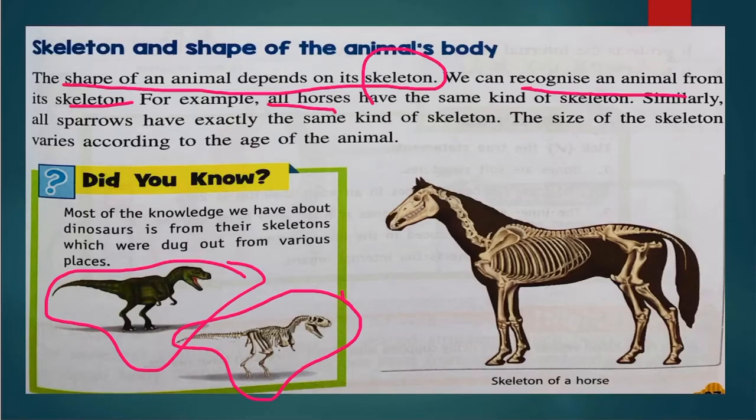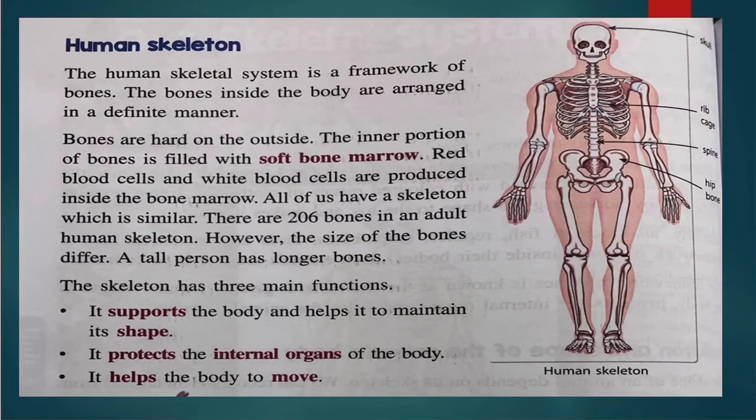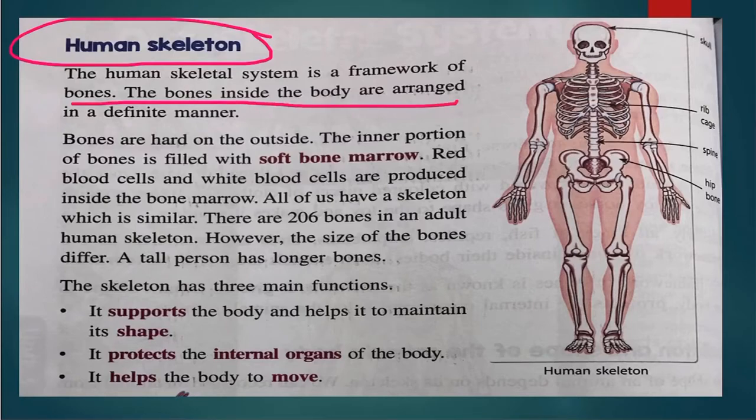Now, moving on to the next one, let's discuss the human skeleton. The human skeleton is a framework of bones. The bones inside the body are arranged in a definite manner, and all human beings have the same kind of framework of bones. As I told you, all rabbits have the same skeleton, all sparrows have the same skeleton. Similarly, the human skeleton is the same in all human beings.